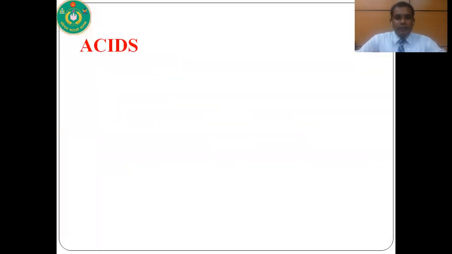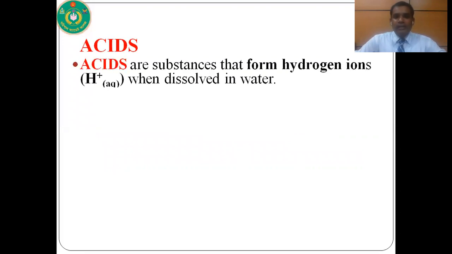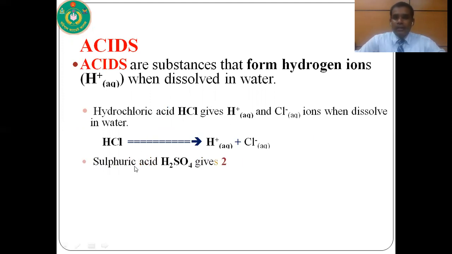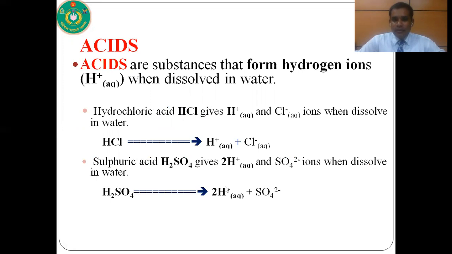So what is acid? According to Arrhenius concept, acids are substances that form hydrogen ion, that means H+ ion, when dissolved in water. For example, hydrochloric acid, its symbol is HCl. When hydrochloric acid dissolved in water, it produces H+ ion. As it produces H+ ion when dissolved in water, it is an acid. Another example, sulfuric acid, it produces 2 H+ ion when dissolved in water. As it produces 2 H+ ion in water, it is also an acid.